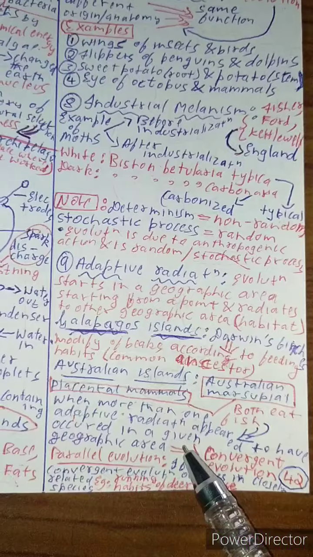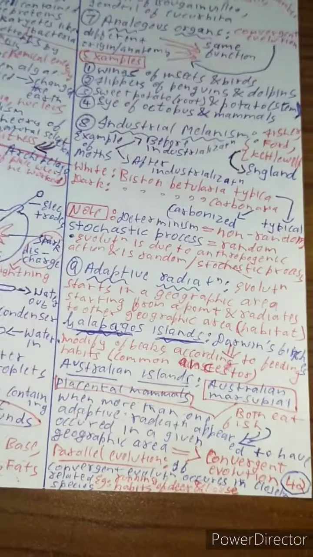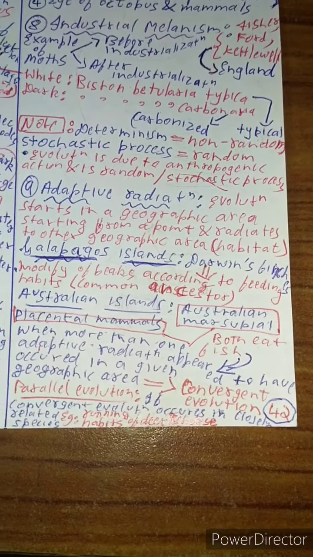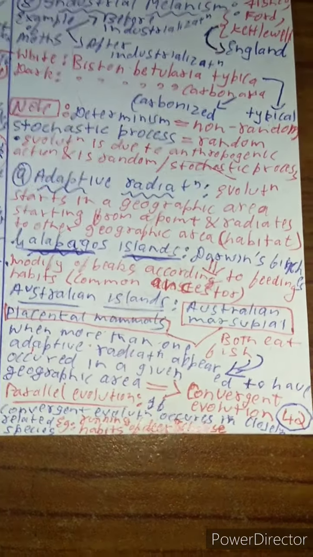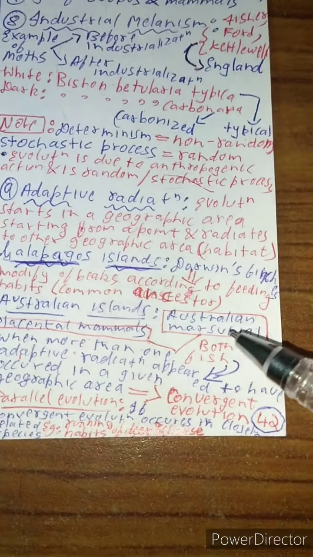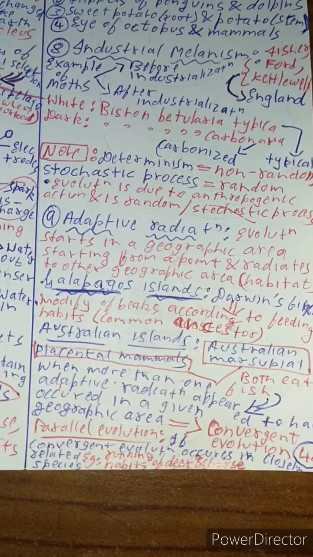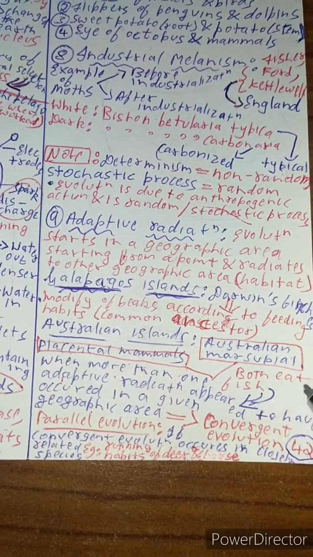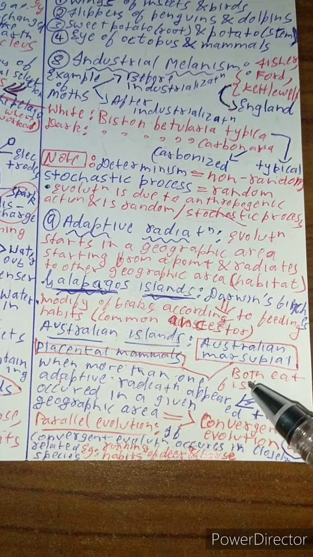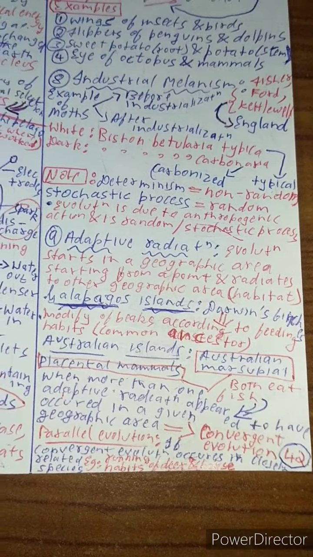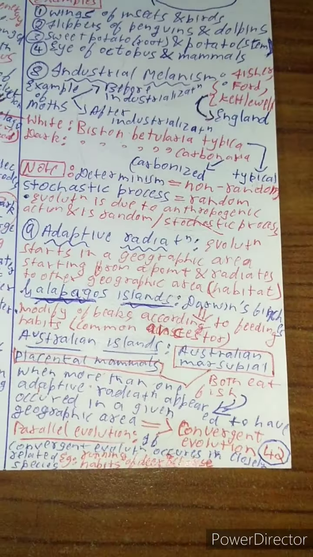And you also need to know about parallel evolution. In convergent evolution, you might be thinking that they have the same origin but have different function. Here, both eat meat. It might not seem like a different function, but it is actually a different function, because both eat meat, but the kind of way they eat meat is different.